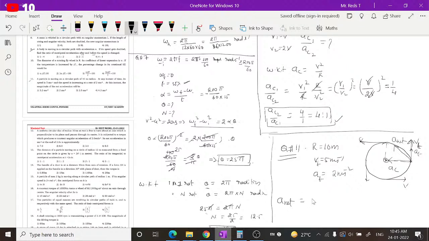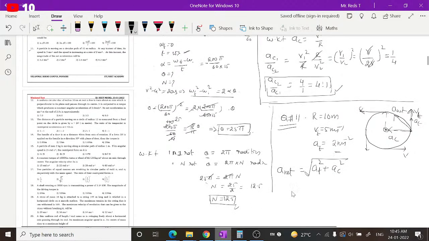So the net acceleration magnitude is the square root of AT square plus AC square, since the two are perpendicular and the angle between them is 90 degrees. AT is given directly, but what is AC?